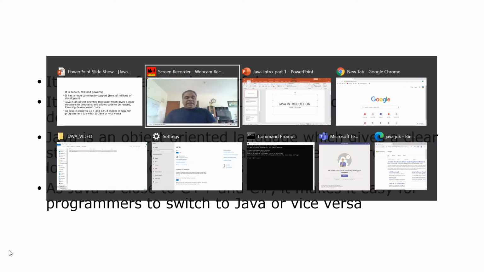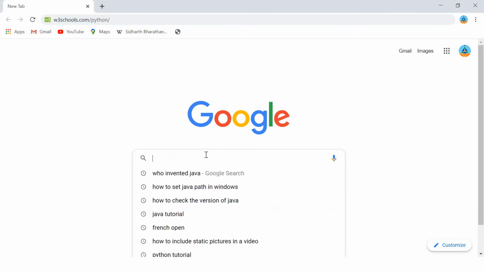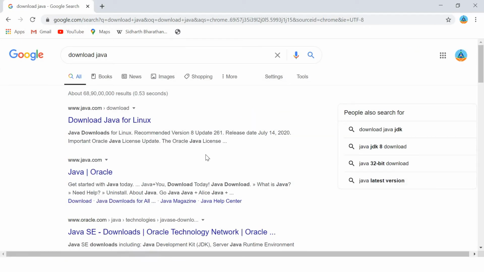Now let me give you an idea on how you can install Java. I have already installed Java in my system. You can go to download Java, and you can download Java for Windows, for Linux also.